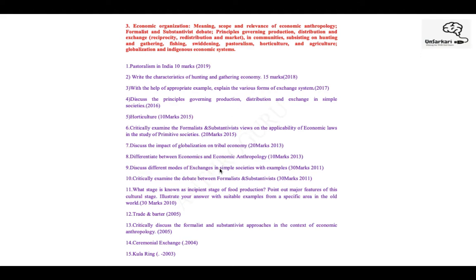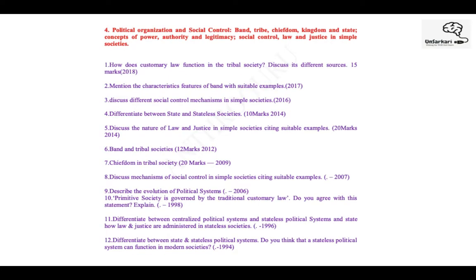Then, the new economic anthropology. What is economic anthropology, right? These are old questions, but the same thing applies. Formalist-substantivist debate, mode of exchange in simple societies. Reciprocity, redistribution, these terms. Market. Next, what is the Kula ring? When you study theories, you'll come across this also. What was the Kula ring? Why is it related to economic organization? Ceremonial exchanges, different exchanges that happen during different ceremonies, during birth or during marriage, right?